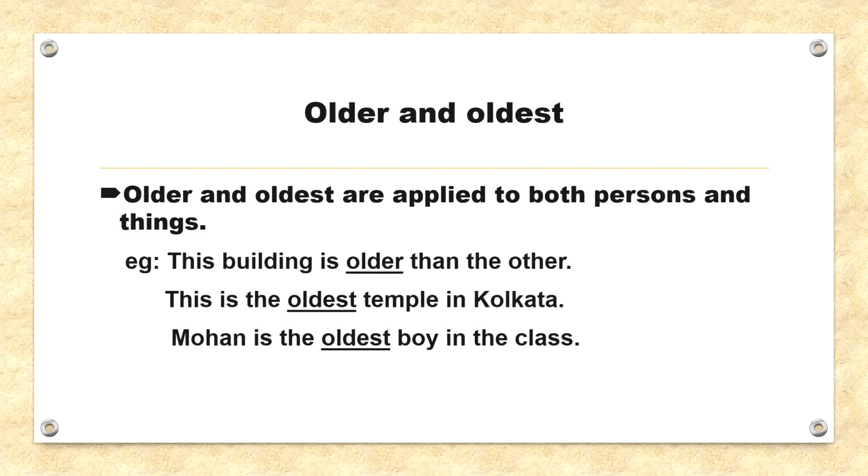Now, next, older and oldest. So, older means of greater age, having existed longer. So, older and oldest are applied to both persons and things. For example, this building is older than the other. Next, this is the oldest temple in Kolkata. Mohan is the oldest boy in the class, and so on.